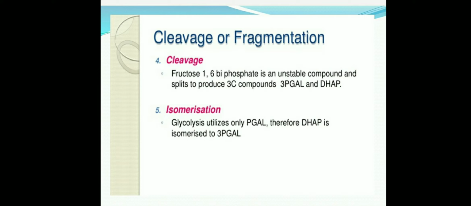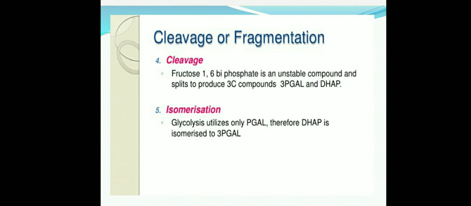And where does the cleavage take place? Fructose 1,6-biphosphate is converted into PGAL and DHAP molecules. Later we will discuss the details of this. Fructose 1,6-biphosphate is a large molecule, and it is converted into a PGAL molecule and a DHAP molecule. So this is the cleavage.